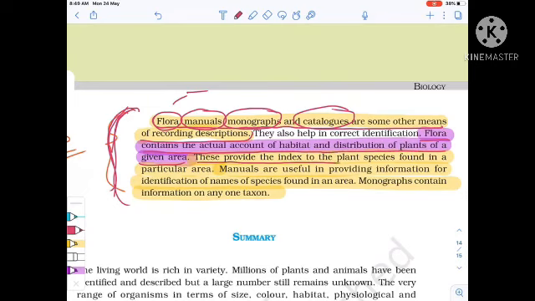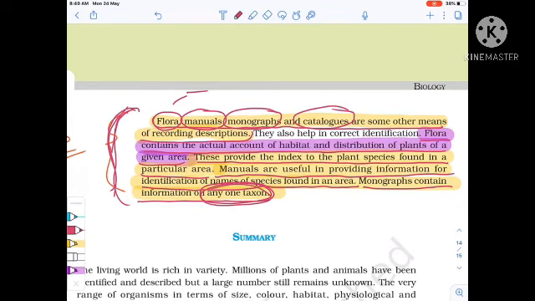This provides the index of the plant species found in a particular area. Manuals are useful in providing information for identification of names of species found in the area. A monograph contains information on any one taxon. So remember the whole paragraph and try to understand.